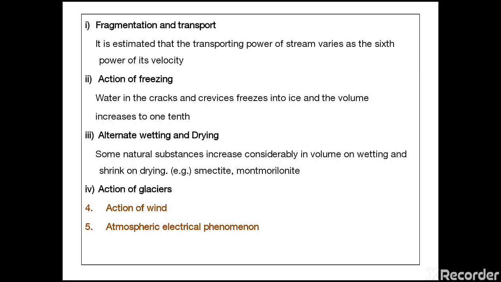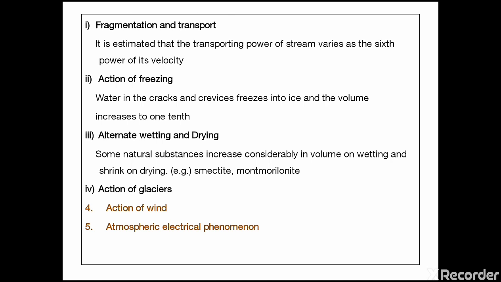And in the case of alternate wetting and drying, once the water is present it swells, and if the water is not there it leads to shrinkage. Examples for this are smectite and montmorillonite, and the actions of glacier, wind and atmospheric electric phenomena. So these are all important physical weathering processes, friends.